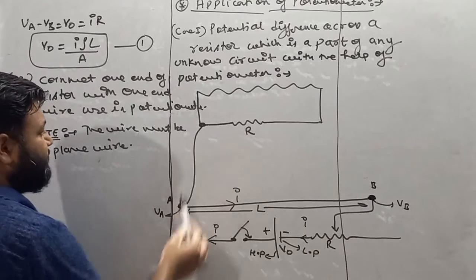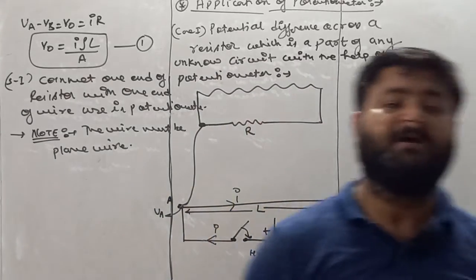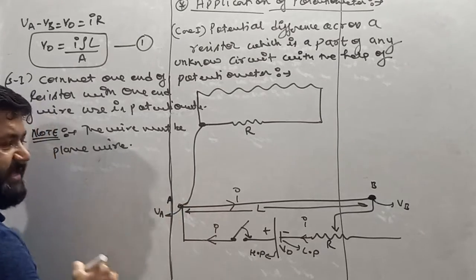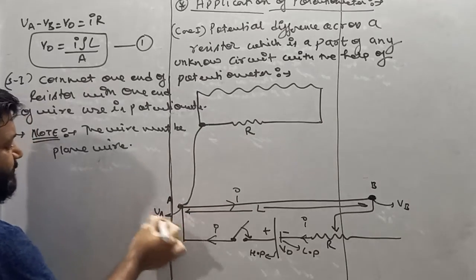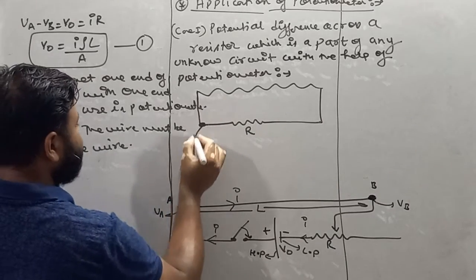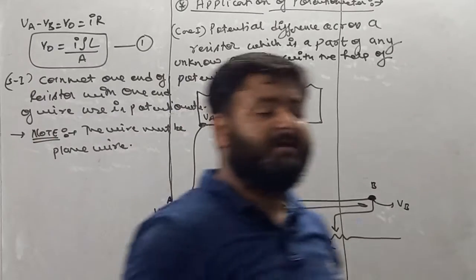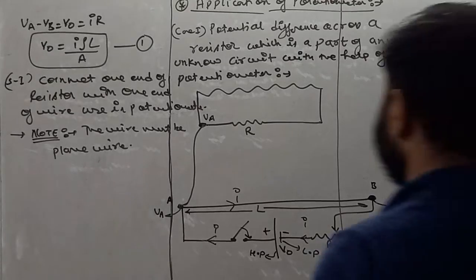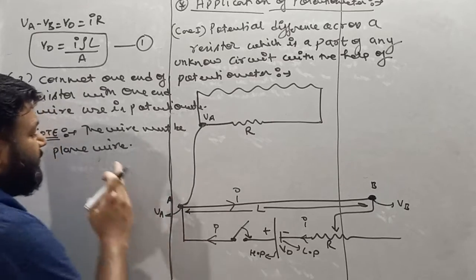If this point carries potential VA, and I connect this point with a plain wire, then it is obvious that this point also carries potential VA, because at both ends of a plain wire the potential is the same. So I'll connect this end of the resistor with this end of the potentiometer with the help of plain wire.